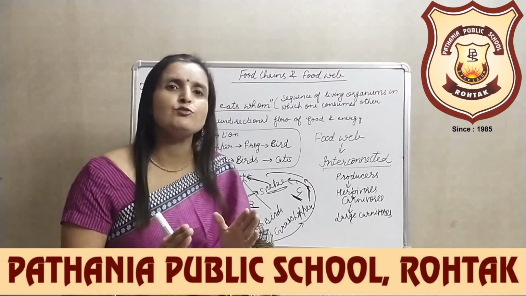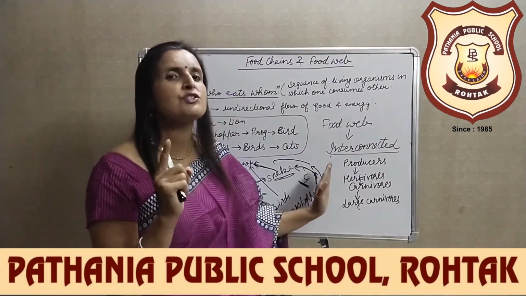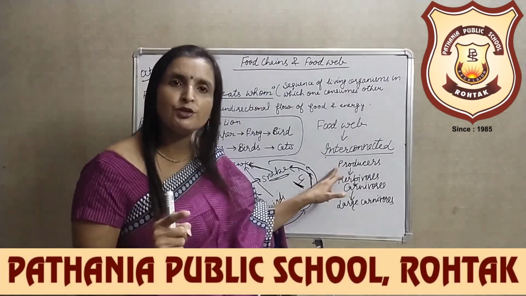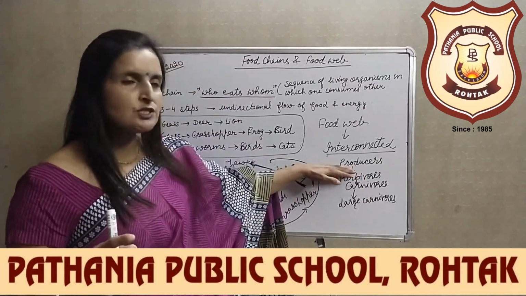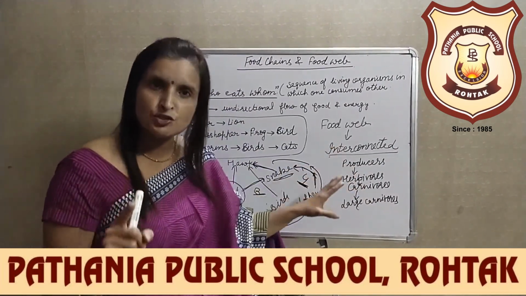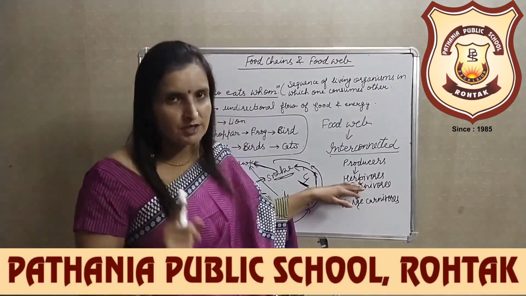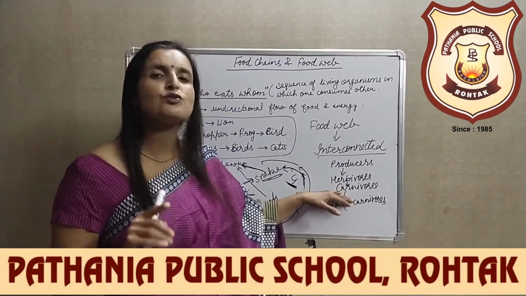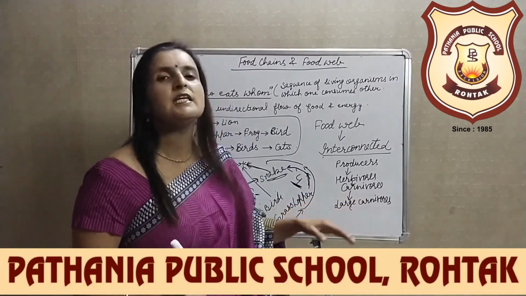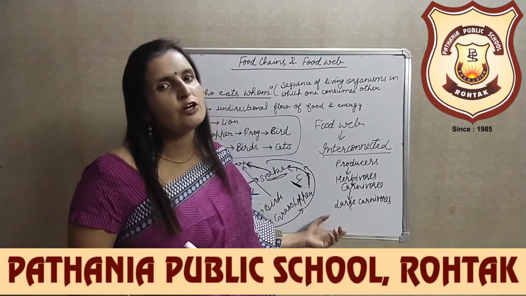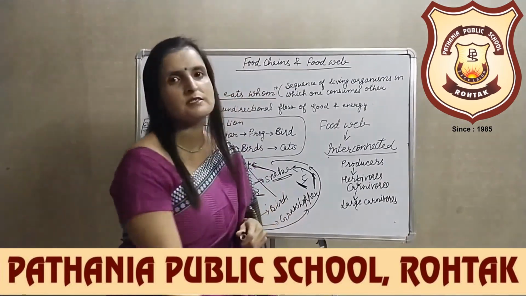In every food chain, there are various levels. Each food chain begins with the producer and ends in a large carnivore. Producers, then we have the consumers. Among the consumers, herbivores are the primary consumers, small carnivores are the secondary consumers, and the large carnivores or top carnivores are the tertiary consumers.